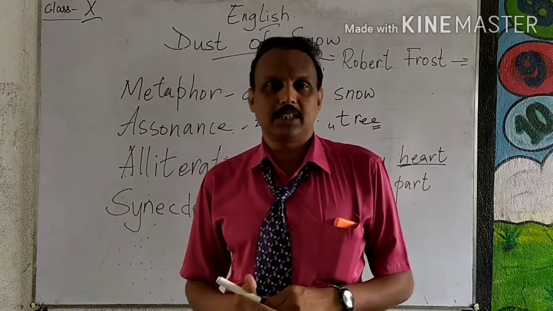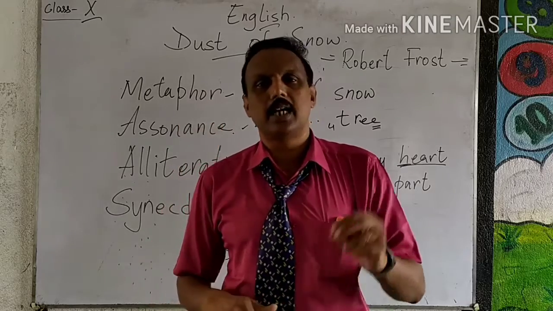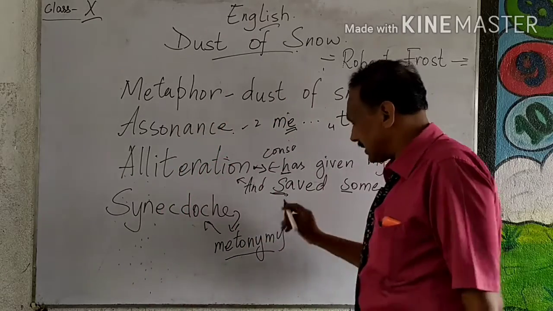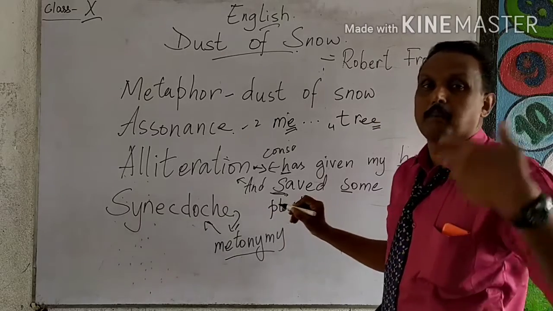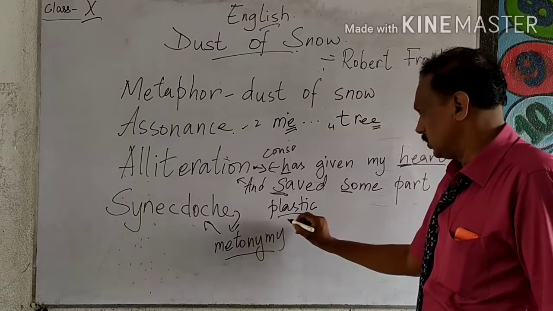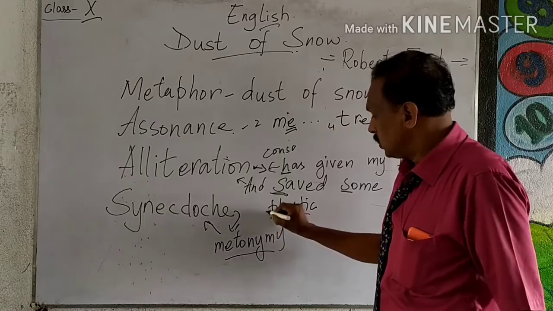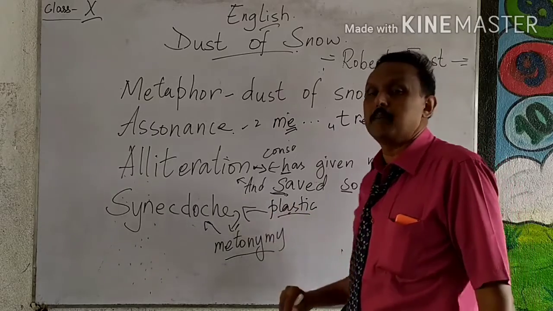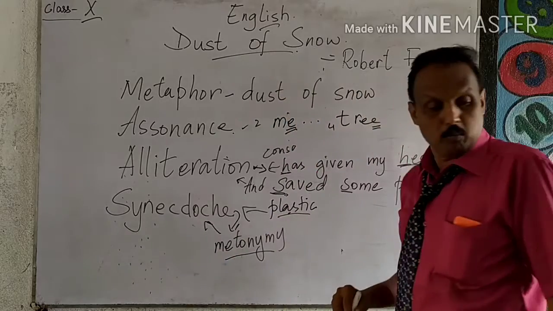What does it mean, plastic money? Do you have money made out of plastic? The credit cards or debit cards are made of plastic, and that's why plastic money means the money that you take from the ATM or from your mobile, Google Pay and all those things. So this explains the money. This is called metonymy or synecdoche. Is it clear? And in your poem, what is that one?